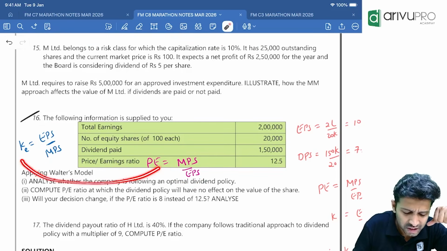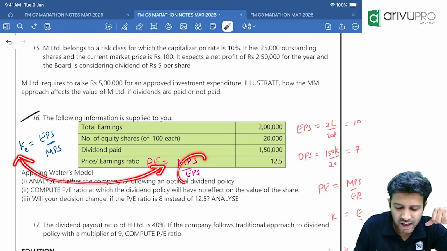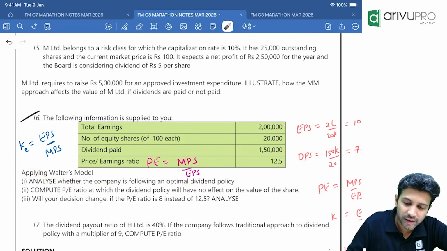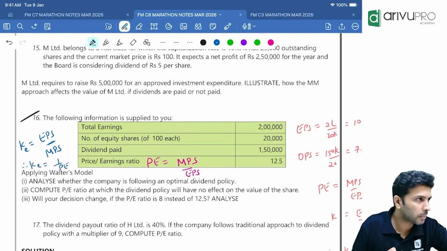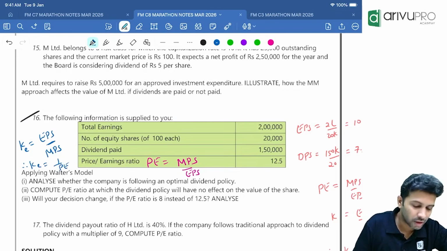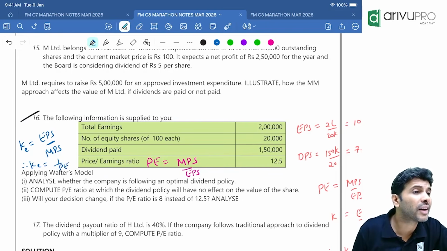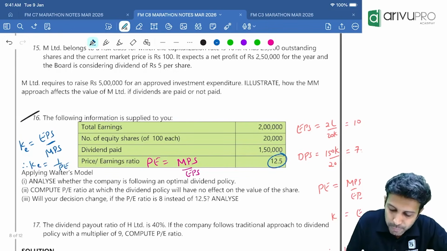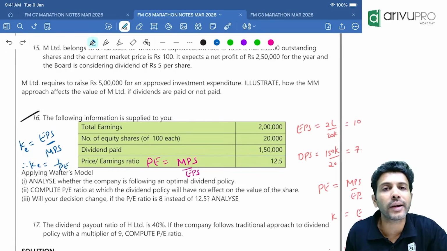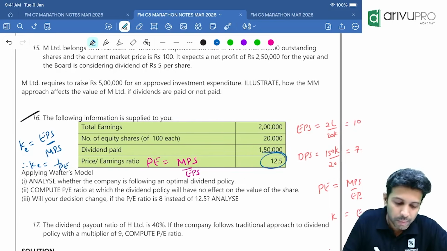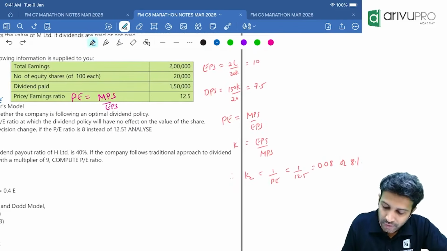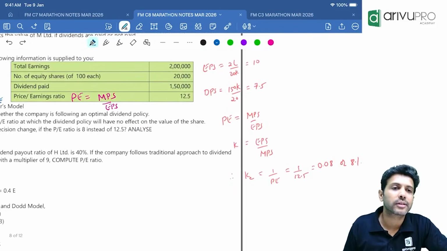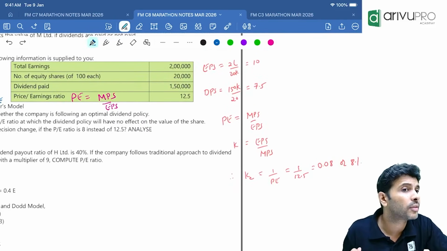That means, is there any relationship between these two? They are the reverse of each other, right? Therefore, can I say cost of equity is 1 divided by P multiple? The formula is inverted, correct, everybody? So cost of equity is 1 divided by P multiple. If they have given the P multiple, using this we can also find cost of equity. So 1 divided by 12.5, you will get 0.08 or 8%. That is the cost of equity.